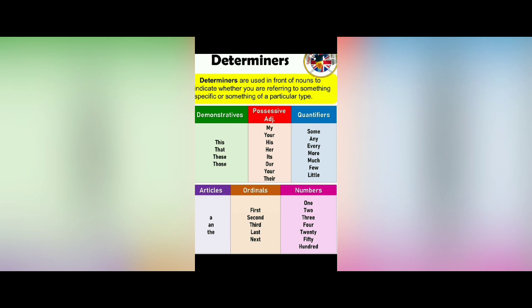So whatever I am telling you about this naming word, this ball, I'm just demonstrating it to you. I have many balls. This is very good in quality, this ball is red in color, its shape is round. So whatever thing I am telling you about, I'm demonstrating it, and that is called the demonstrative method. It is also a determiner. It is also used for nouns, in front of a noun to indicate whether you are referring to something specific or something of a particular type.